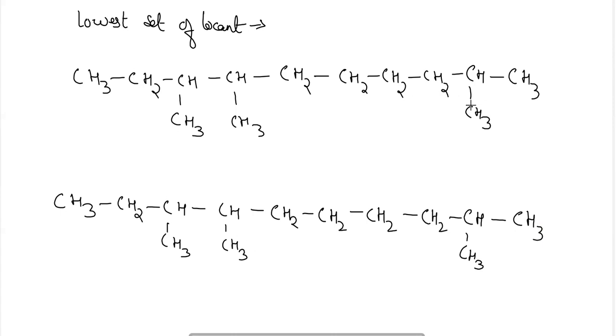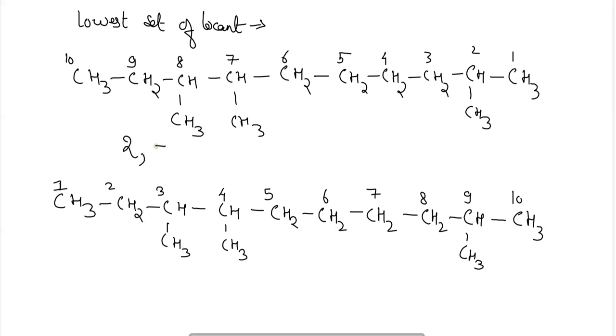So here I am using one numbering from the right side: 1 2 3 4 5 6 7 8 9 10, and one from the left hand side: 1 2 3 4 5 6 7 8 9 10. Now in the first condition we can see that the locants are 2 comma 7 comma 8th position, while in the below one it is 3 comma 4 and ninth position.